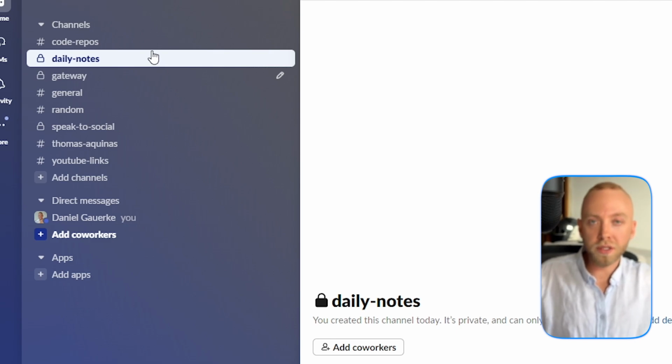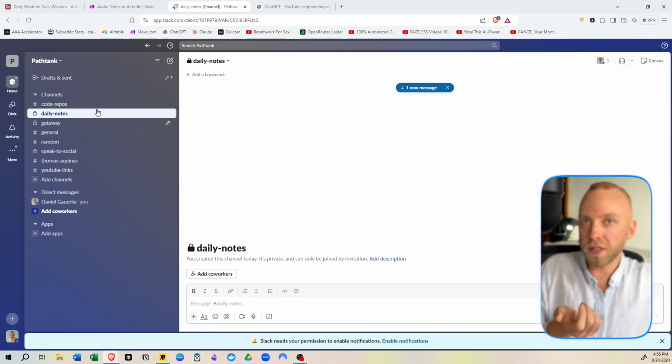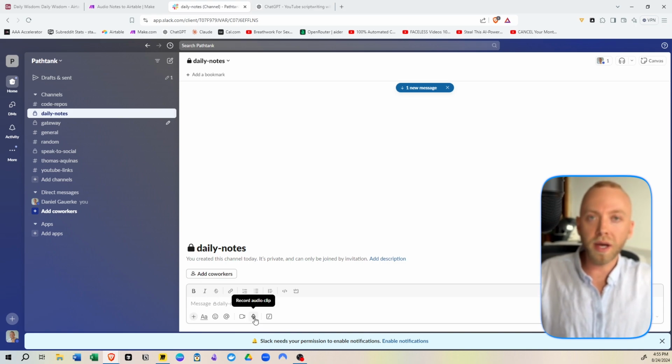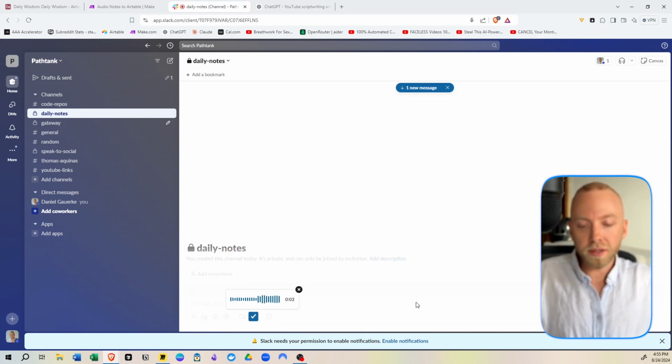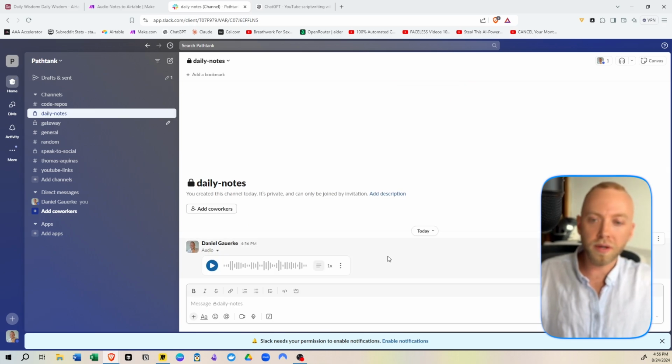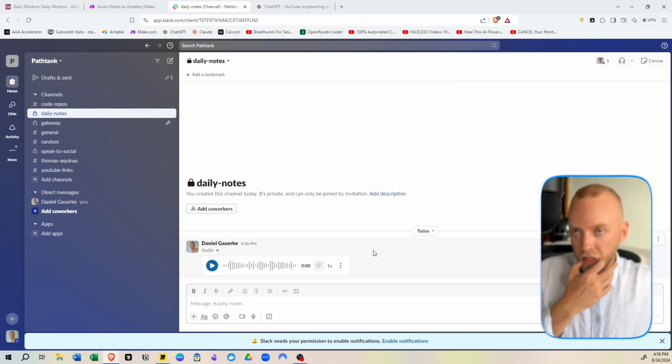So then what we're going to do is be on our phone when we're doing this because there's an application for the phone as well. We're going to say some notes about the day. For example, I'm feeling pretty mellow right now. I don't know which direction I want to take in my life. There's so many possible avenues where I can go. I'm struggling to listen intently to what God is telling me to do. I'm having trouble finding his voice. Then we just want to send that. That's just an example of a thought we have for the day, right?